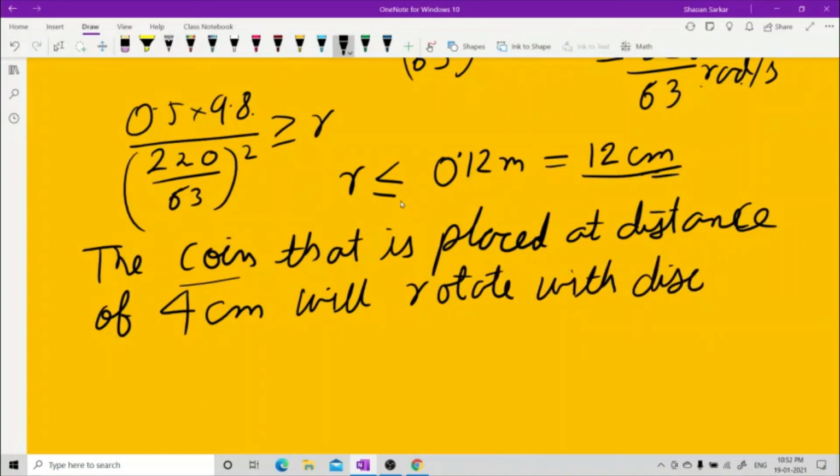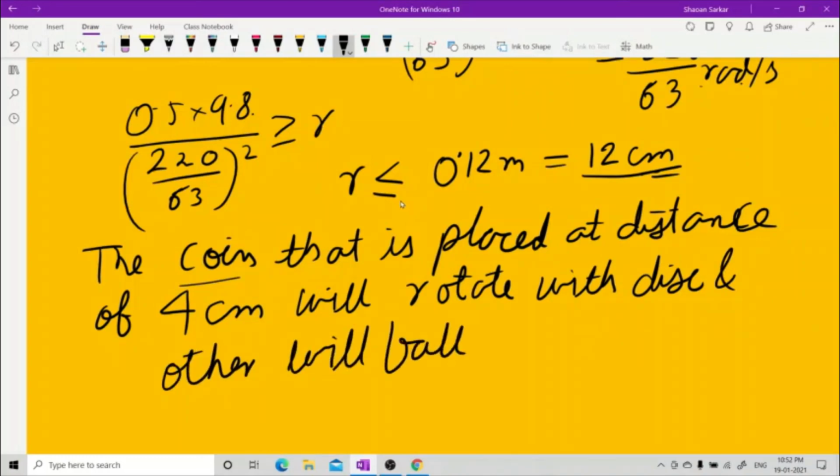The other will fall down. It was quite a good question.